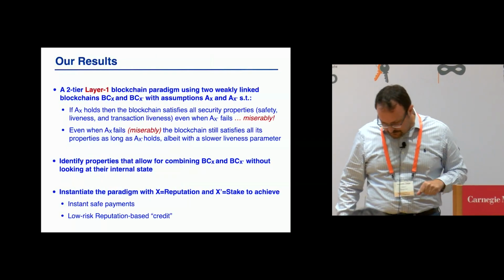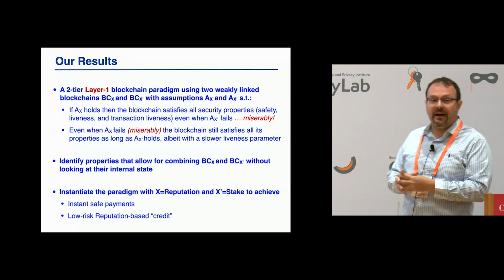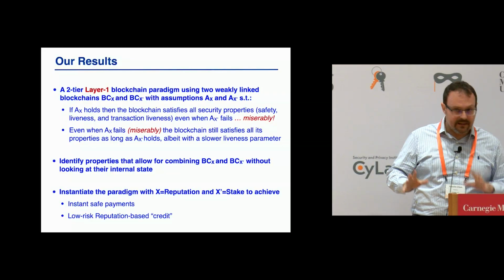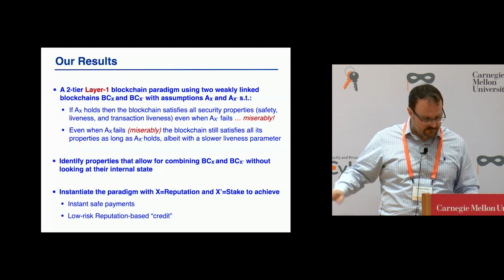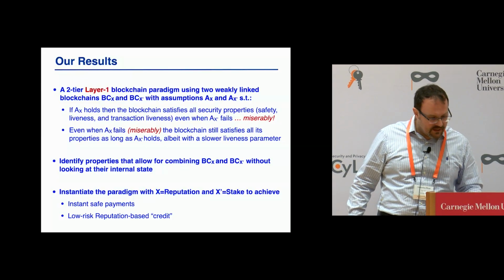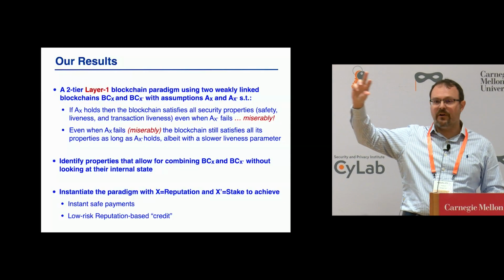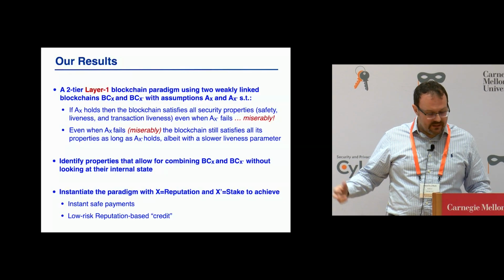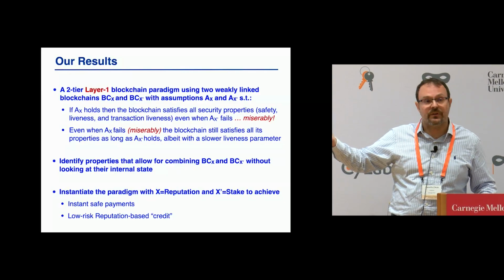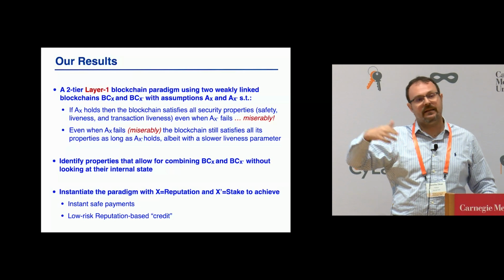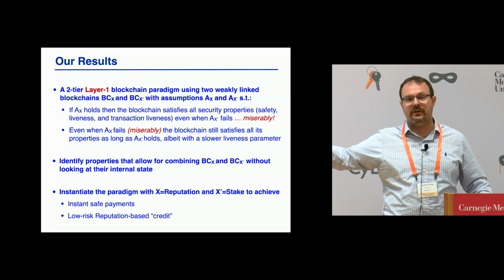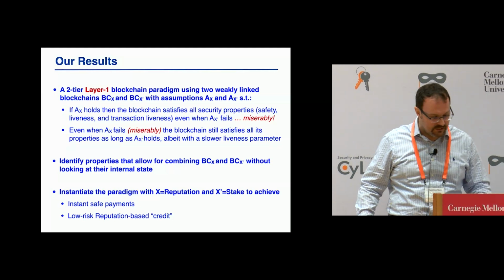So what are our results concretely, and I'm going to discuss how they differ from other solutions. We give one new Layer-1 protocol, which combines two resources, let's say stake and, well, we'll go to reputation and stake, but we give a generic way of doing it.